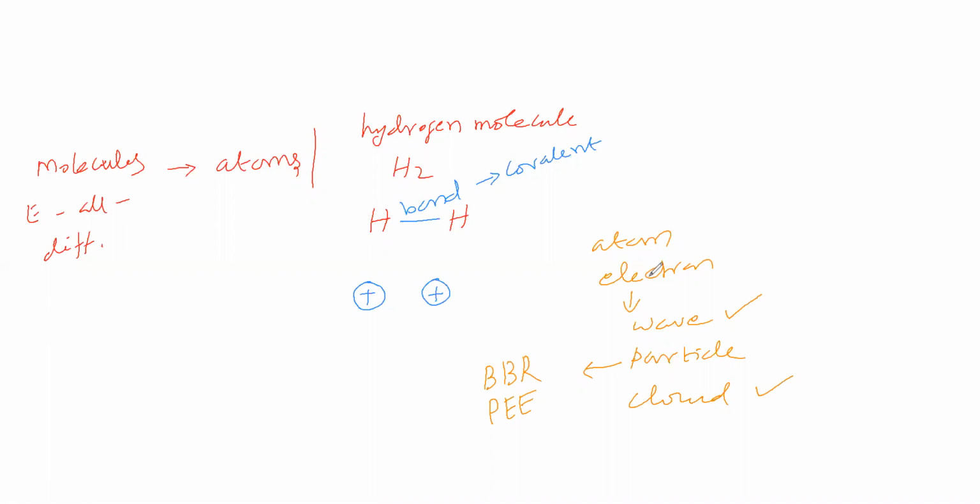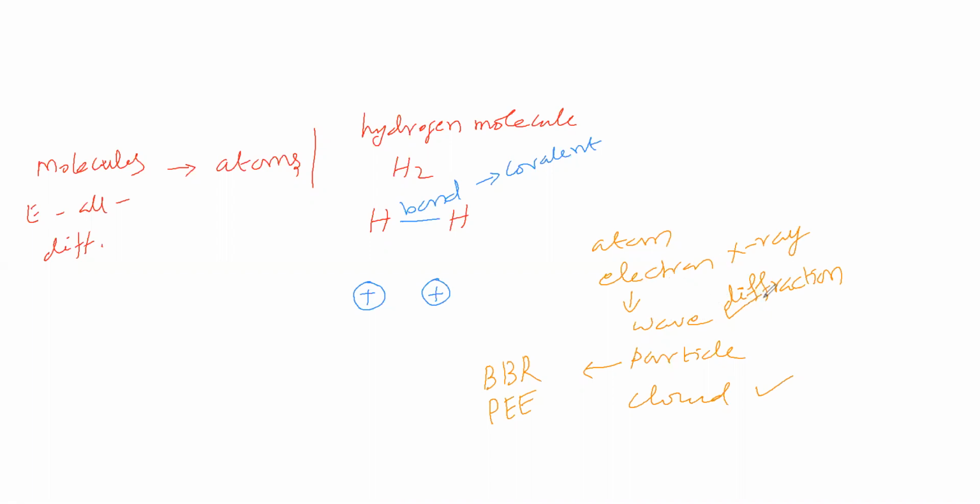For the electron behaving as a wave, there is an example. What is the evidence? The electron diffraction experiment. Just as X-ray diffraction experiment is there, like that the electron shows a diffraction experiment.